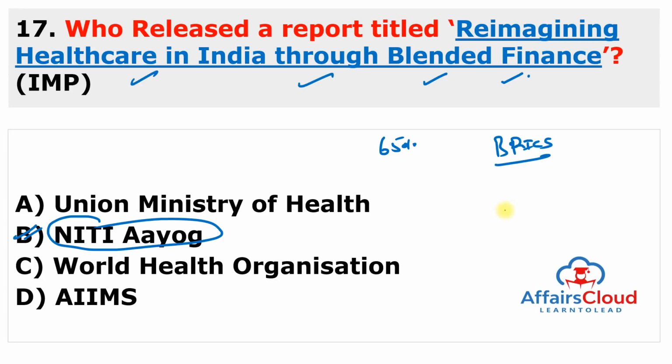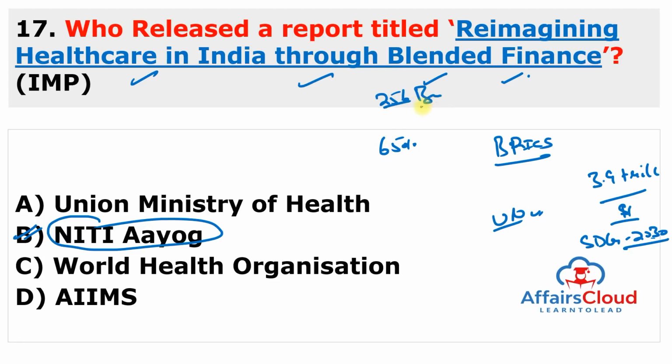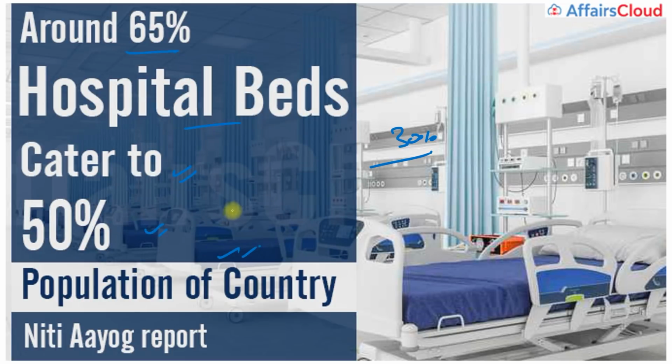And as per the latest estimate by the United Nations, nearly $3.9 trillion is needed to achieve the Sustainable Development Goals by the year 2030. And in order to address affordable quality healthcare, 256 billion USD would be needed by 2034 to achieve the Sustainable Development Goals, especially related to healthcare, which is SDG number 3, ensure healthy lives and promote well-being for all ages. So much money and so much commitment is required to achieve this Sustainable Development Goals target, especially for India. So, remember this report is released by Niti Aayog.